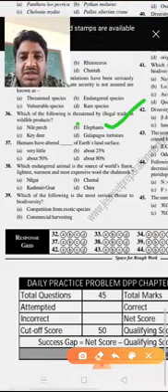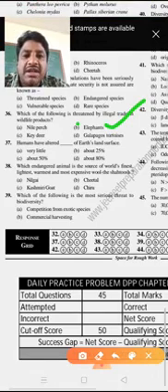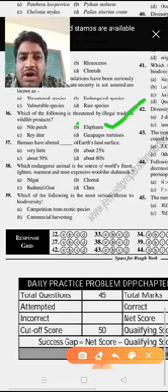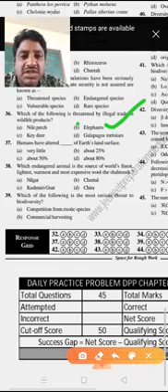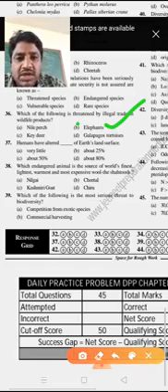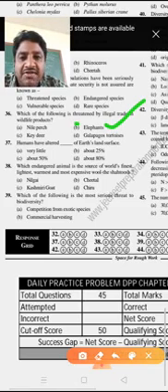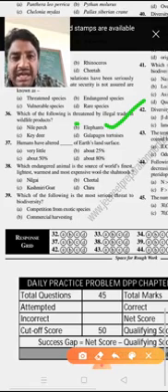Nile perch was introduced for a purpose, and it is an invasive organism. The Galapagos tortoise became endangered when goats were introduced in the Galapagos Islands. So option B is the right answer. Illegal trading of wildlife products, for example, elephants.